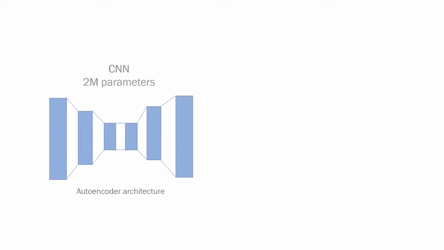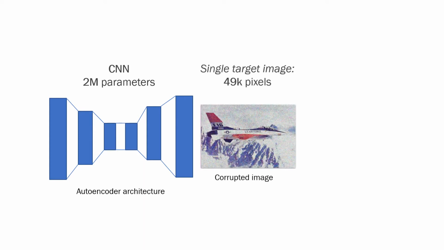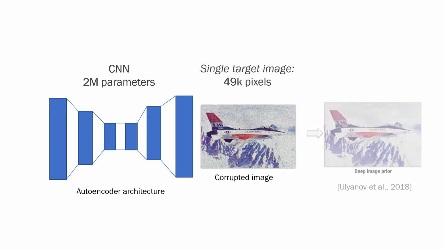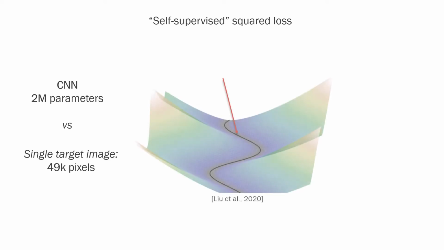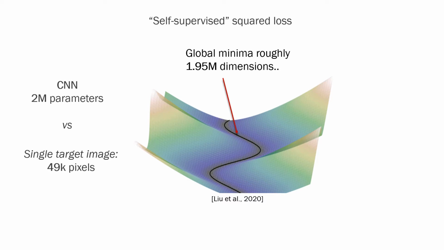For example, it's possible to train a denoiser network with a single noisy image and still obtain almost state-of-the-art performance by early stopping the training before the network fits the noise. Having more parameters than target pixels results in an optimization landscape with multiple global minima. How can random initializations and simple optimization consistently provide good denoising?